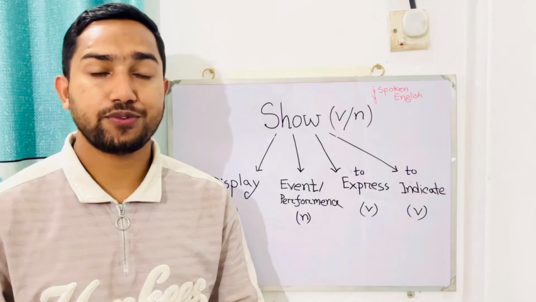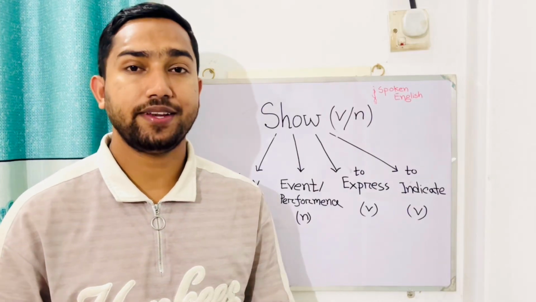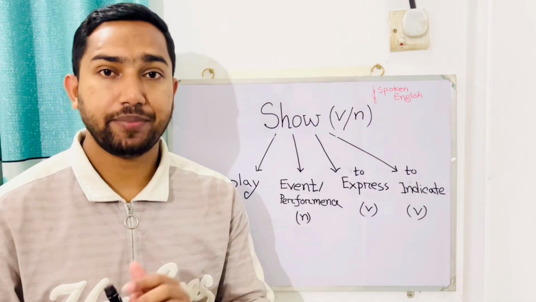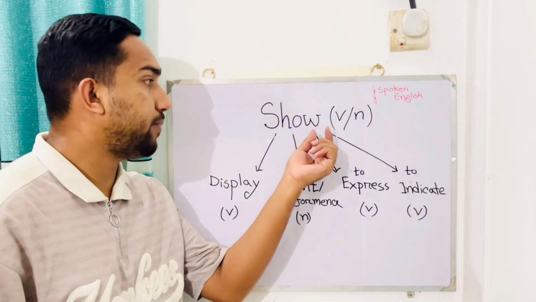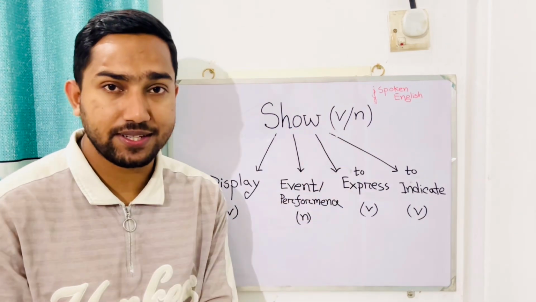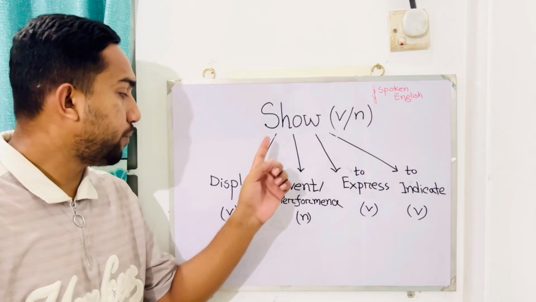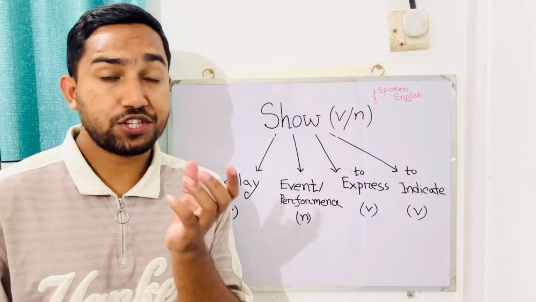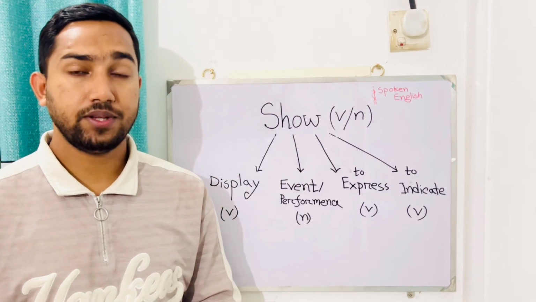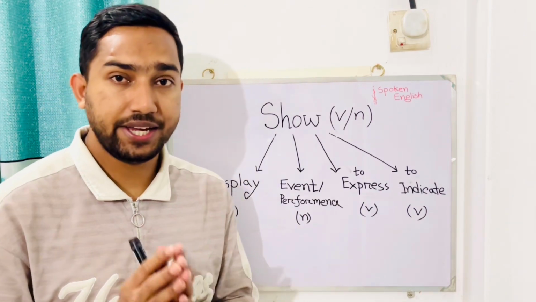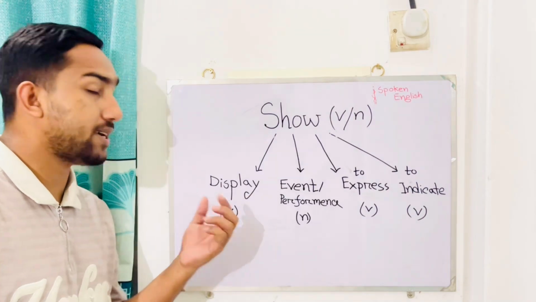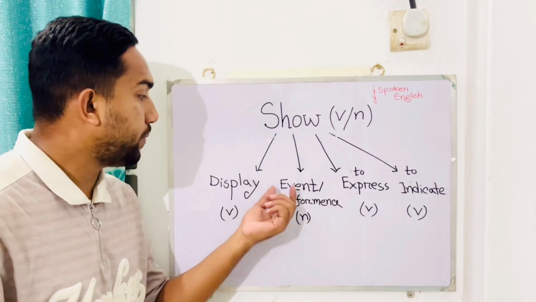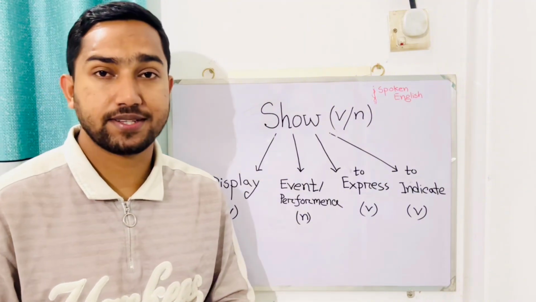In this video, we are going to learn 4 different meanings of the word show. Show can be used as a verb and a noun in a sentence. Show means display. For example, please show your ID card. Show your book. Here, show acts as a verb.